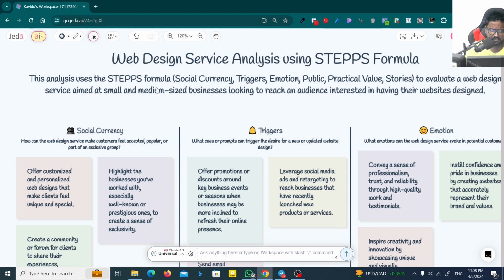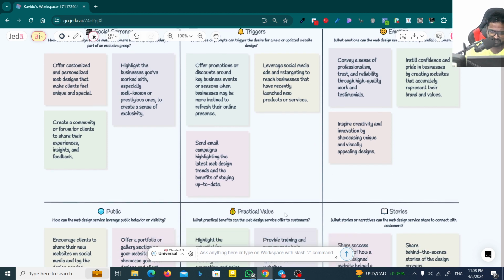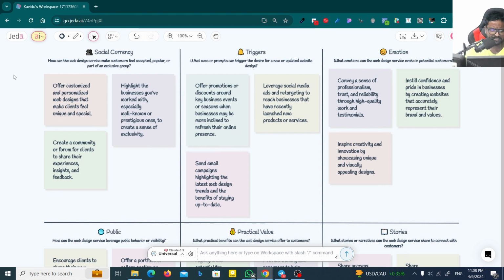By the way, it has about 6 principles. So you can see: social currency, triggers, emotions, public, practical values, stories. Okay, these are the 6 principles you got. And here you can see, on Jeda AI, social currency is in one category, and the next categories you can see are the triggers, emotions, public, practical values and stories.